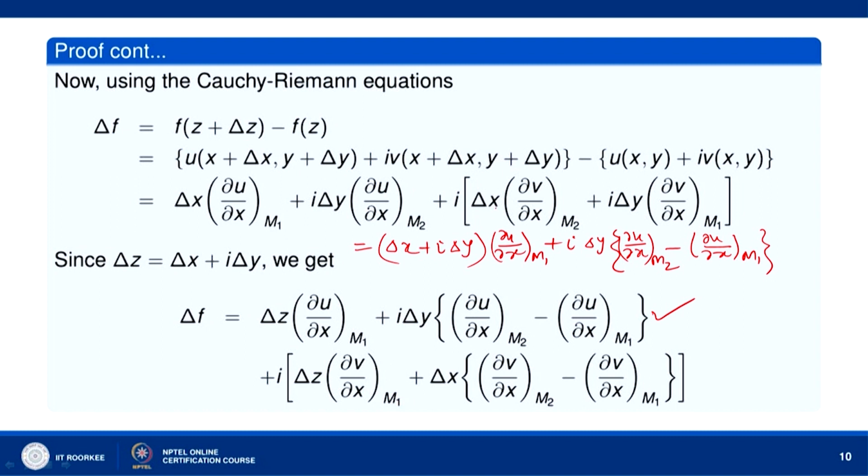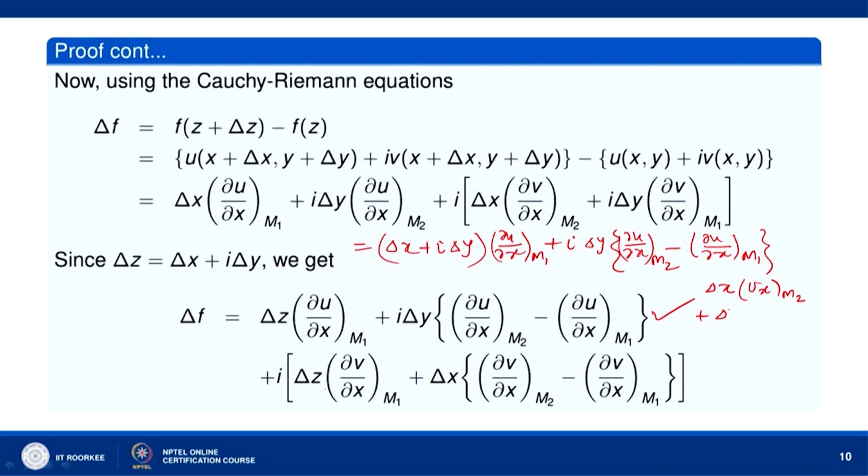Okay. What I do is this term delta z, okay, here I add, let me write this term. Okay. So, delta x v x, okay, this is delta x v x at m2 and then I add delta x here.